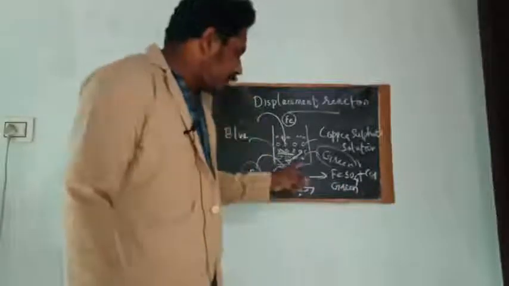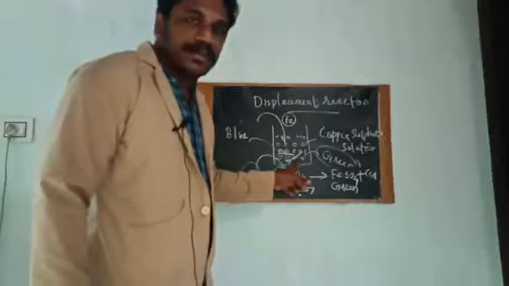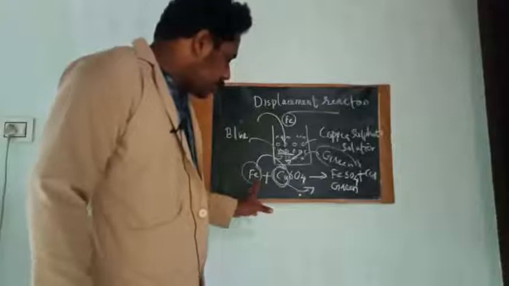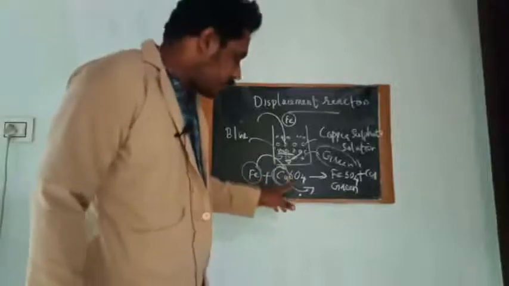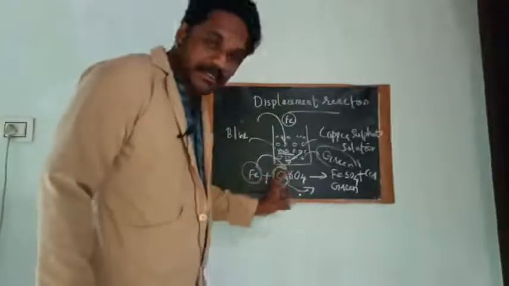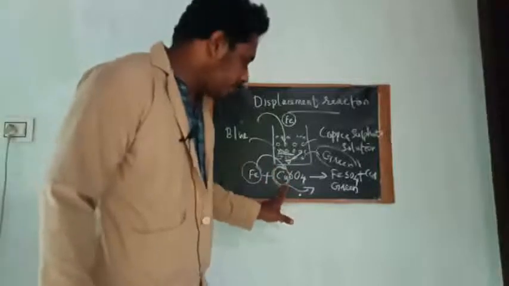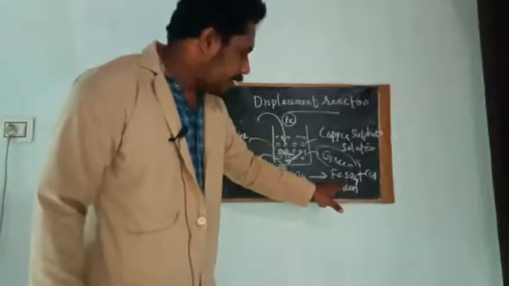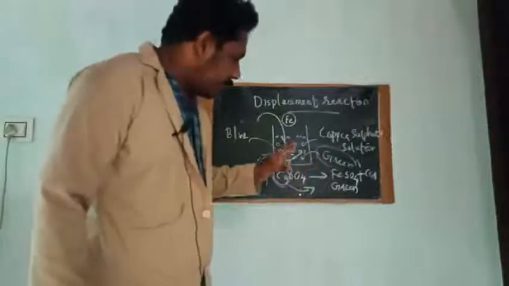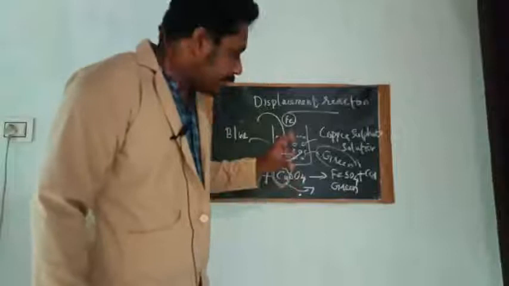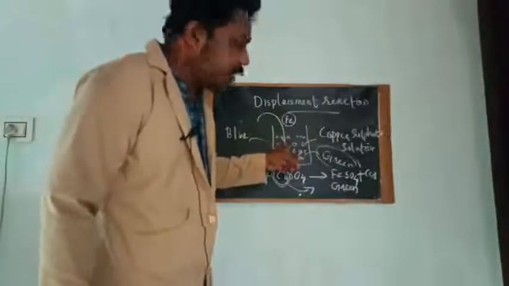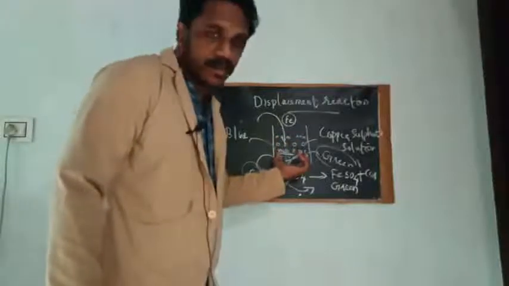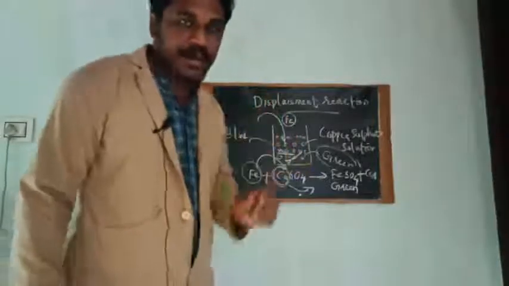Did you understand why the copper sulfate solution turned into FeSO4? Because iron is more reactive than copper, so iron displaces copper from this compound to form iron sulfate. And please understand, there will be a number of copper sulfate molecules, a number of copper sulfate particles in this solution. That's why it was blue in color, right?